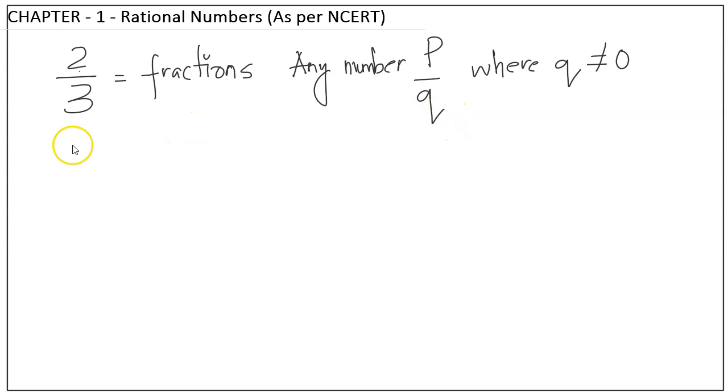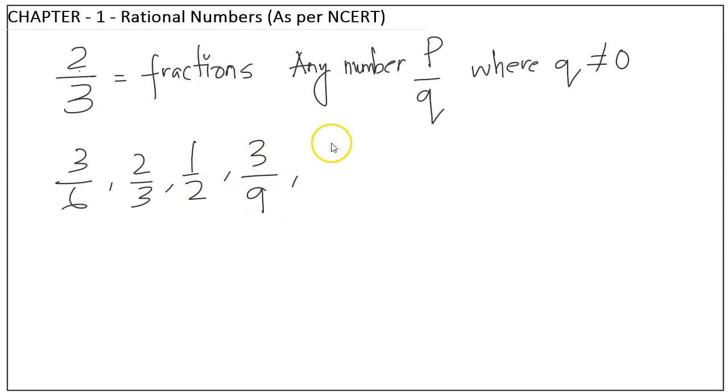Okay, so can we take more examples? 3 by 6, 2 by 3, 1 by 2, 3 by 9, 18 by 21. All these are rational numbers, right? Because this can be represented in p by q form.